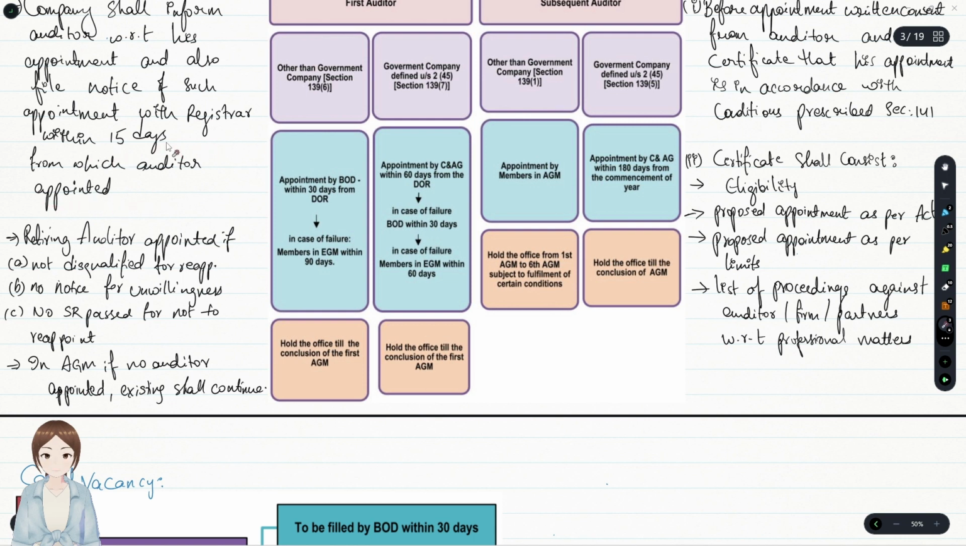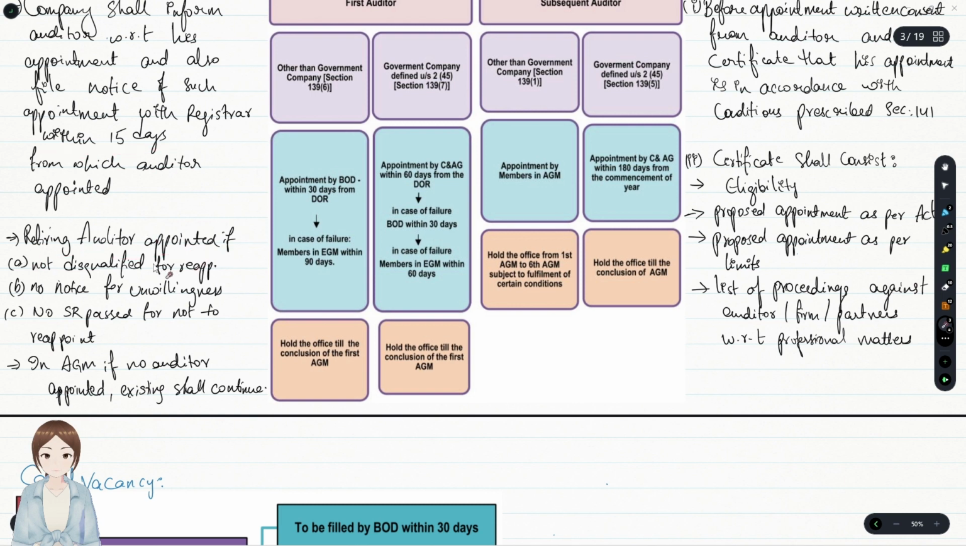Don't get carried away with 30 days. Here it's 15 days, because mostly when we think of the board or the registrar, or something that was filed to ROC, we tend to write it as 30 days because we often see 30 days, but please make an extra effort to remember that it's 15 days here.